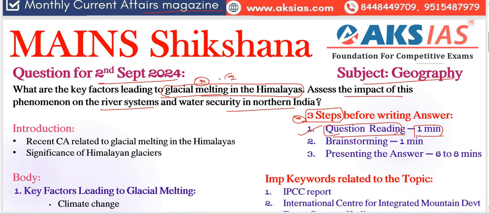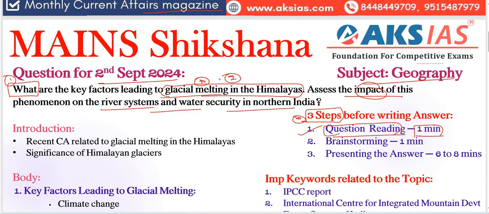How many parts are there? 2 parts are there. First important thing, we need to identify key factors or reasons for that, and also assess the impact of this phenomenon on river systems and water security in northern India, that is the second part. And how many question tags are there? 2 important question tags are there.